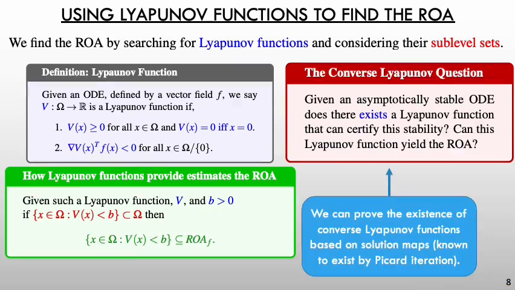We next look at some common converse Lyapunov functions that we know to exist, and they're based on the solution maps that we know exist from Picard iteration.